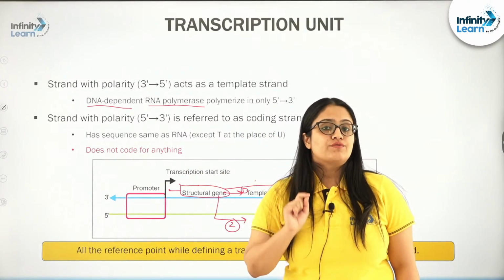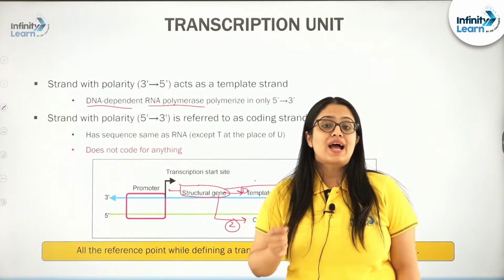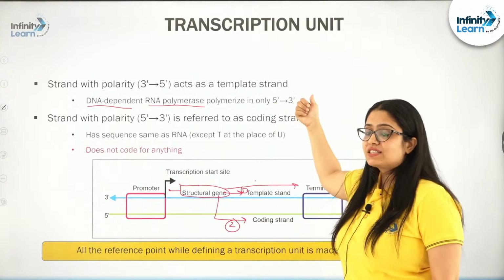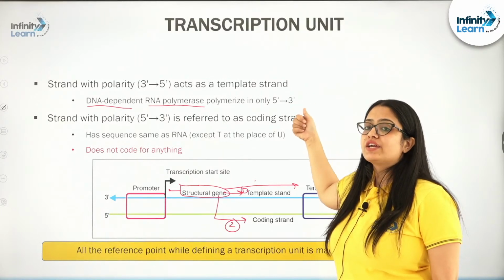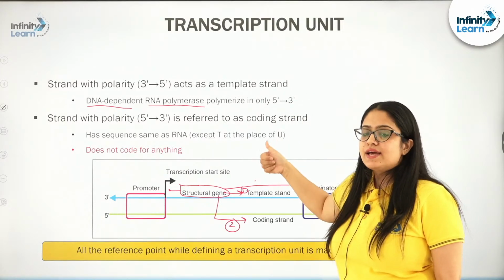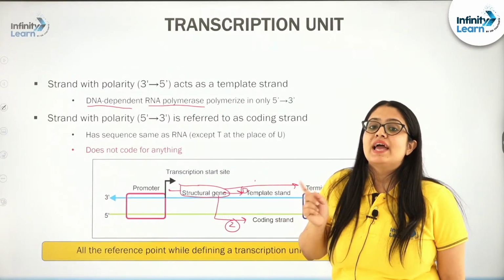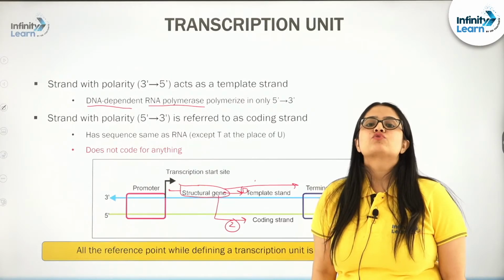Hence, because of this, one of the strands will act as a template of the structural gene. Because of this activity of RNA polymerase, that it can polymerize only in direction 5' to 3', one strand of the structural gene becomes the template and the other the non-template one, also known as coding strand.